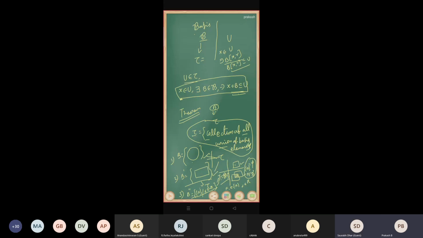Sure. Thank you. Okay. Hello, sir. Yes, hello, sir. I have one doubt. In the GATE question related to the number of topologies, we have to determine, given that X is a 3-point set or 4-point or 5-point, the number of topologies we can generate. Yes, this is in that example.